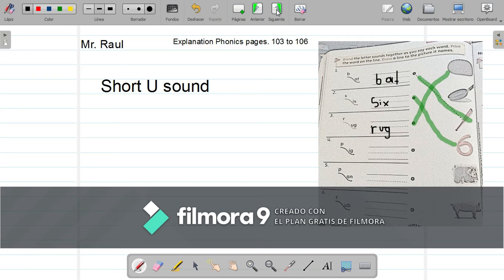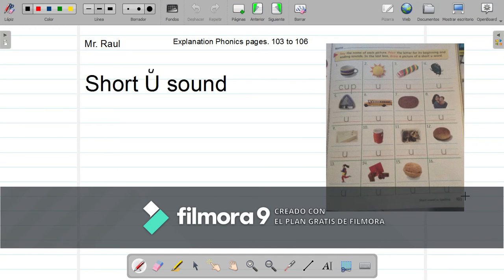We are on page 105. Here it says instructions: say the name of each picture, print the letter for its beginning and ending sound. So what we have to do here is say the name of each of these images and identify the initial sound and the final sound, and only write it down.